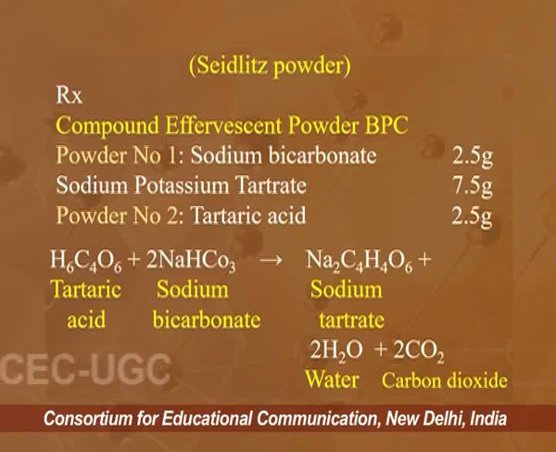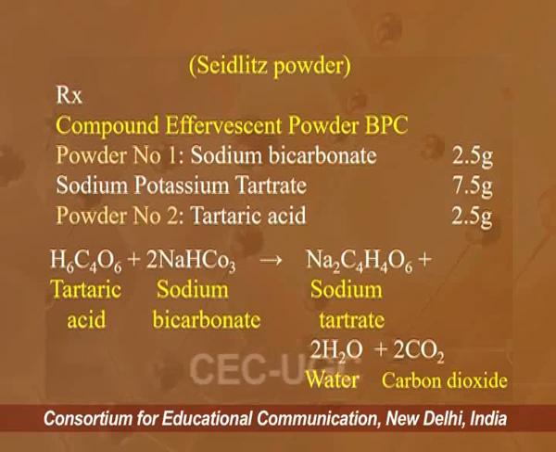Since we call this an effervescent powder, there is evolution of carbon dioxide. As we can see from the chemical reaction, the product formed apart from salt and water is carbon dioxide, which is in gaseous form and comes out in the form of effervescence.